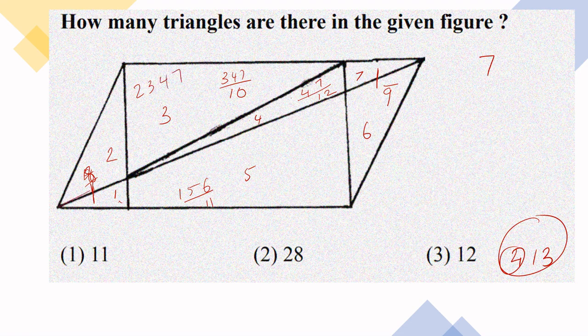This particular line is quite long. Together, the 13th triangle. So the answer is 13. Individual simple triangles, then triangles with 1 partition, then 2 partitions, then 3 partitions. Accordingly, you have to get the answer.